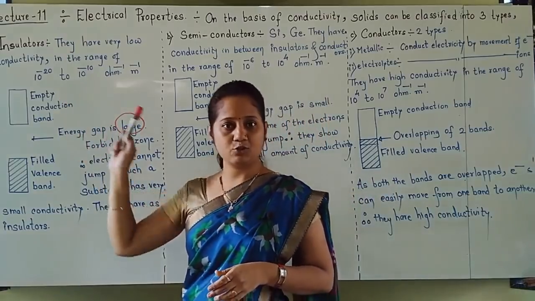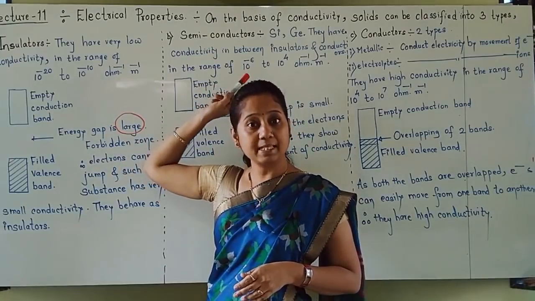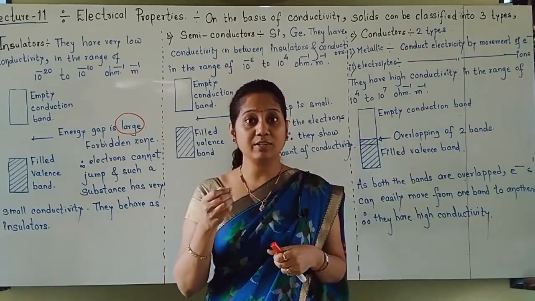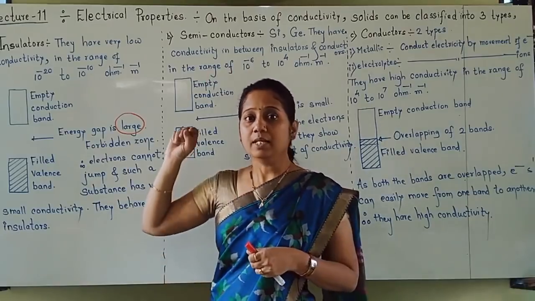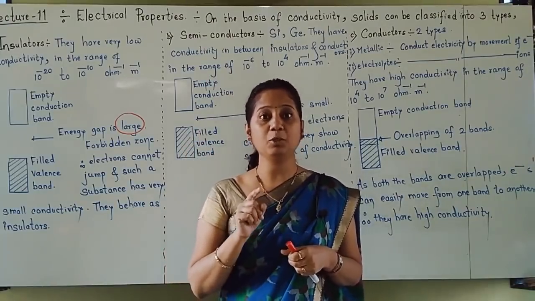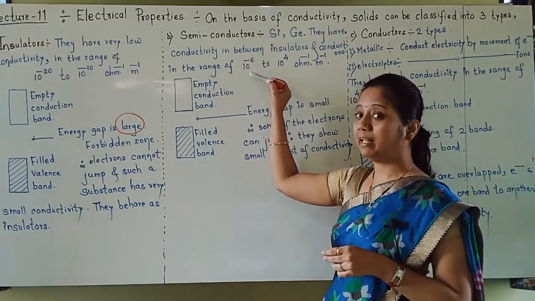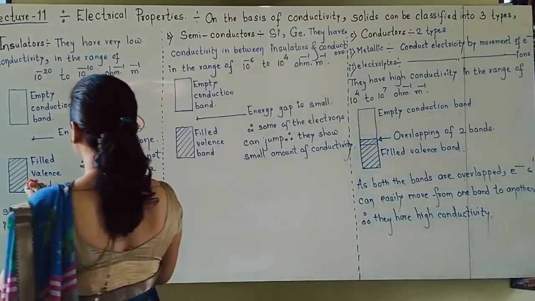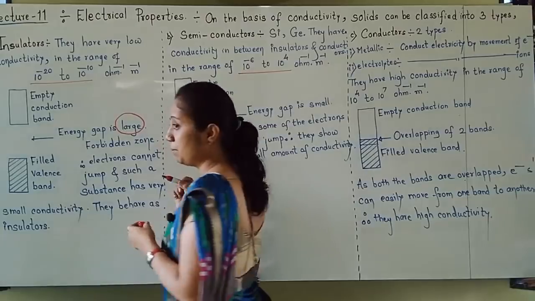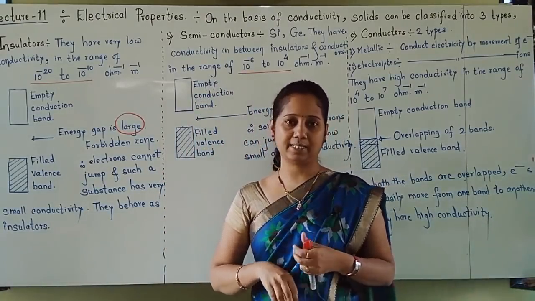For insulators the range was 10 to the power minus 20 to 10 to the power minus 10. But semiconductors' conductivity is more than insulators, so their values will start becoming positive. Semiconductors' conductivity is in the range of 10 to the power minus 6 to 10 to the power plus 4. Remember these values, students. Remembering these values is very important. These values are becoming positive because their conductivity is more than insulators.